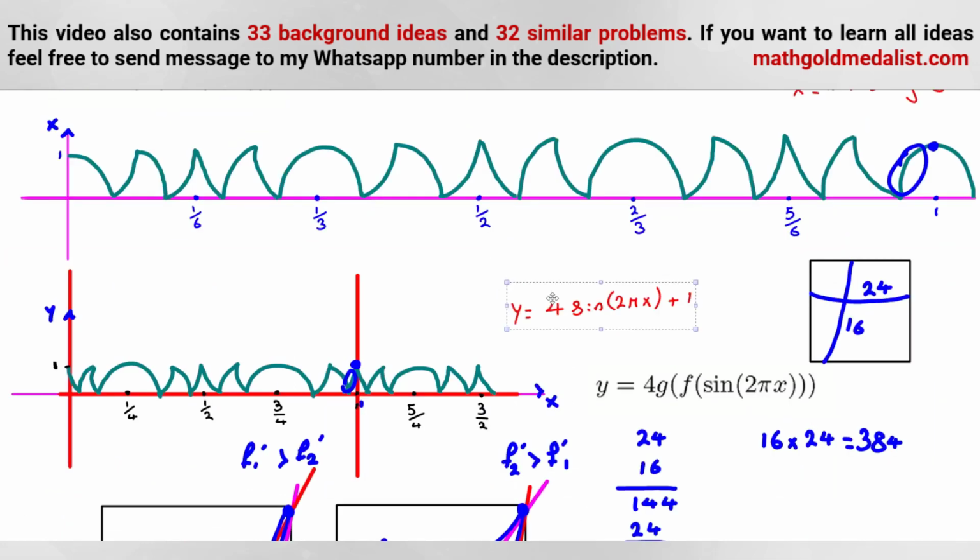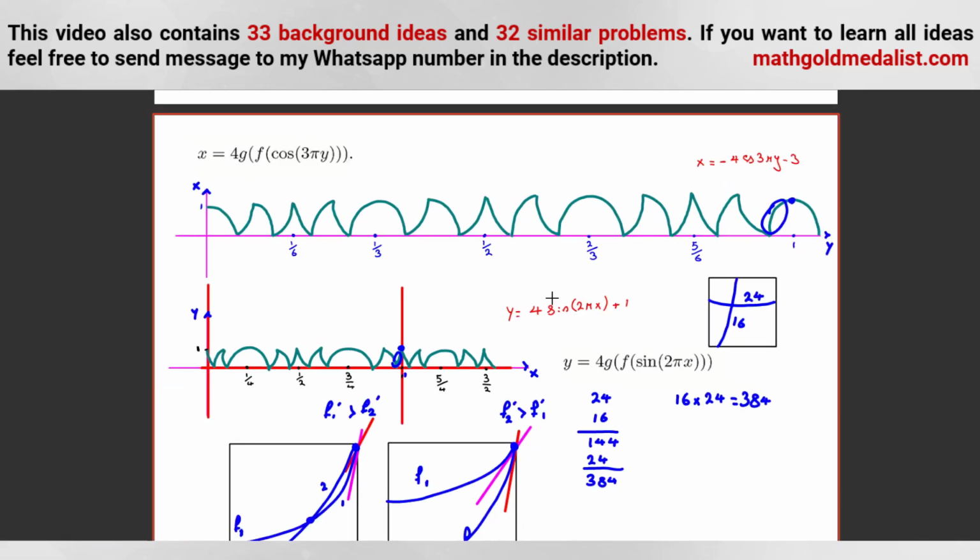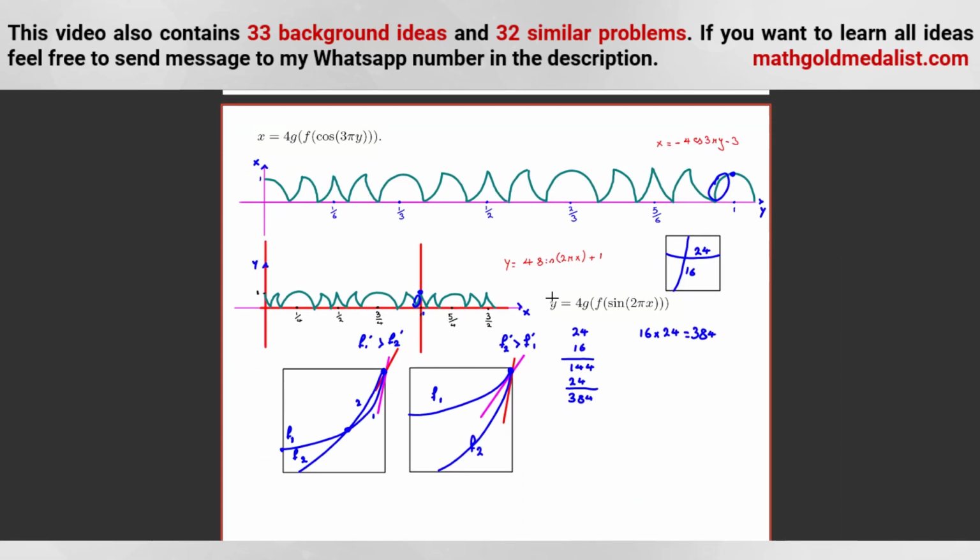Now, for this one, we have this. Now we can say what f1 is and what f2 is. As you can see, f2 is the thing that we have here. It is the x-axis, y-axis. So f2 is this one from x to y. We don't need to switch.